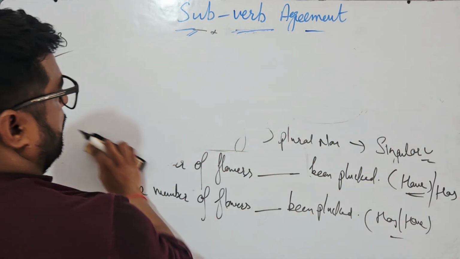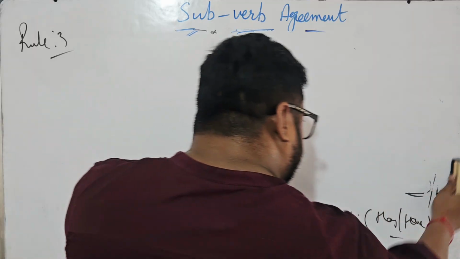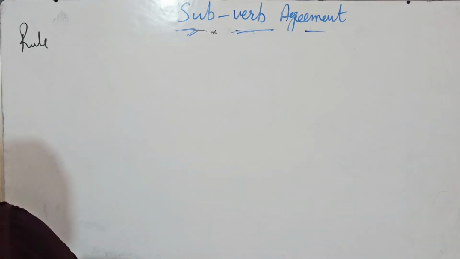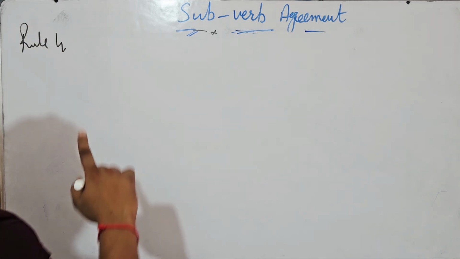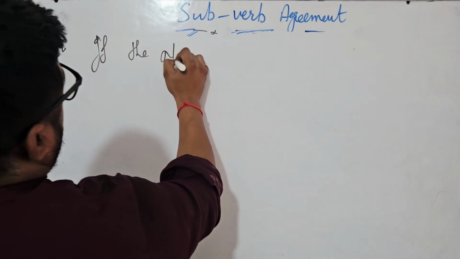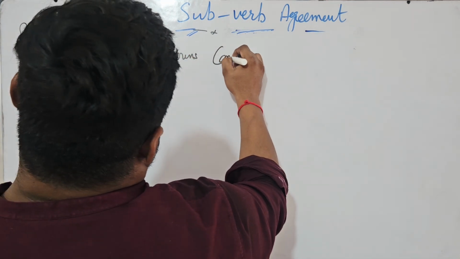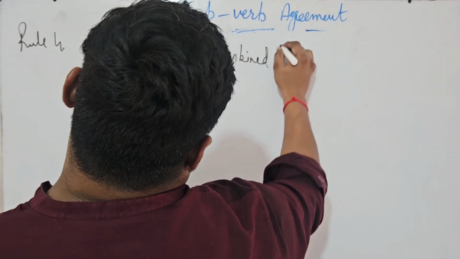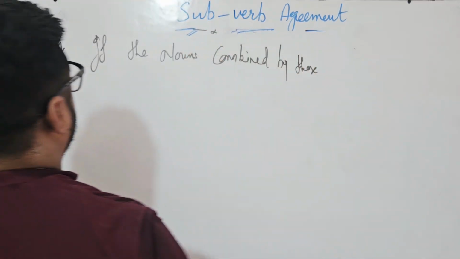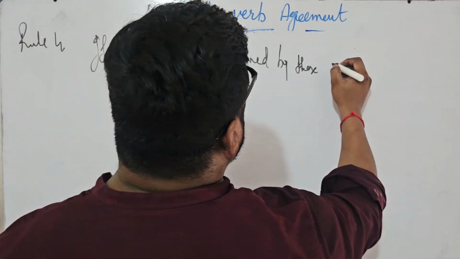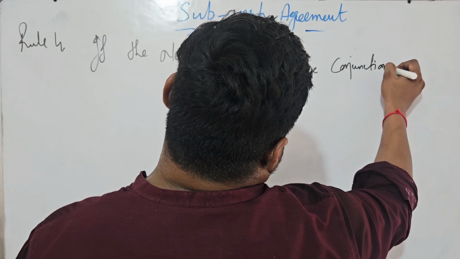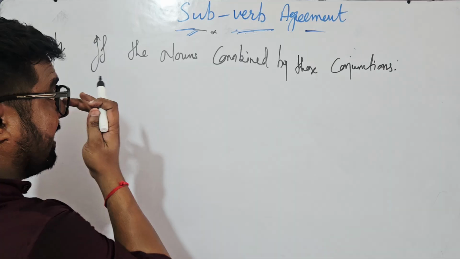Rule number 4, which is gonna be very, very important for you. If the nouns combined by these conjunctions, what is that?